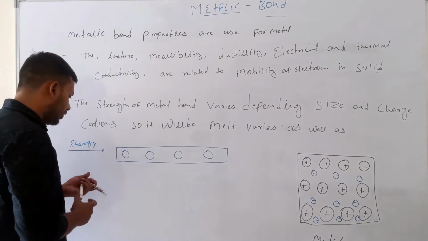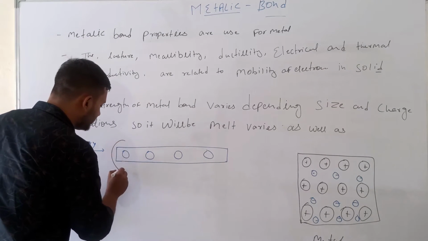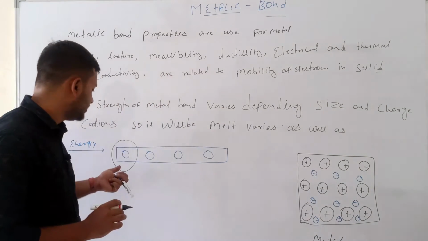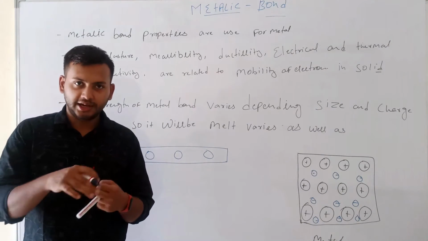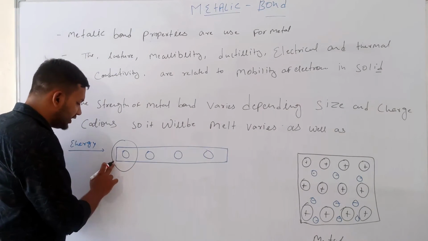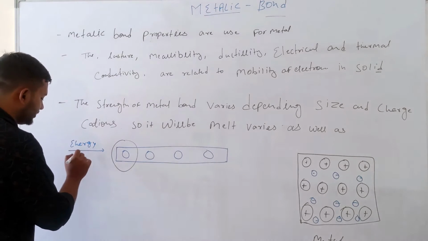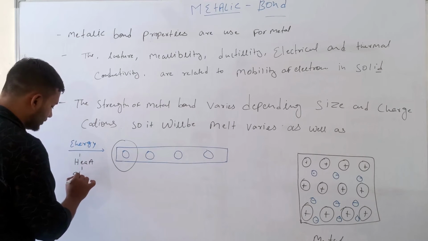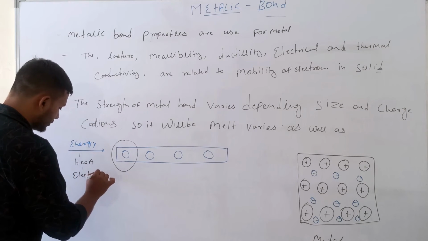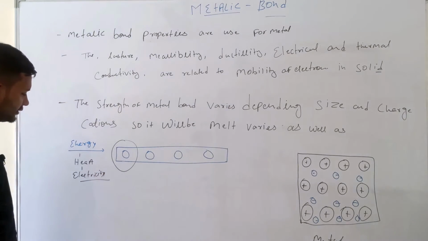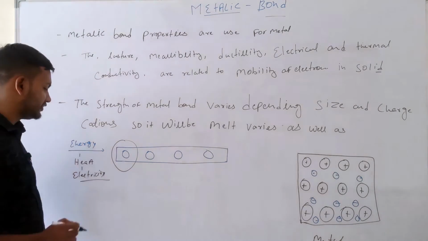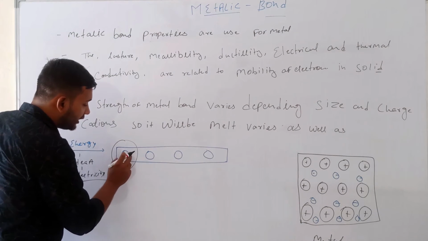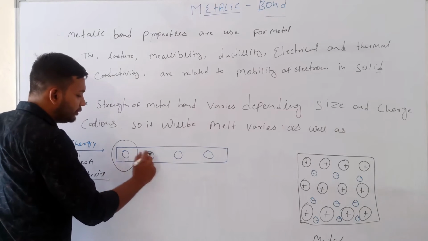So the movement of electrons is very fast. Normally electrons move around the atom, but if we put some energy, then the electron movement increases slightly and becomes fast. If energy like heat or electricity is given, then the movement of electrons is too fast, and electrons transfer energy from one atom to another atom.